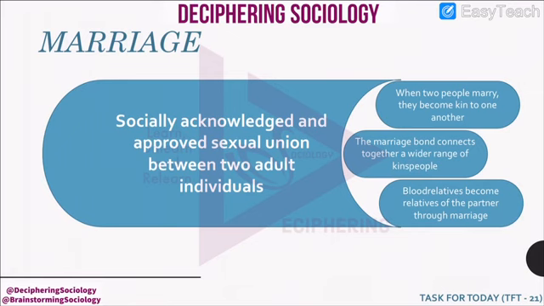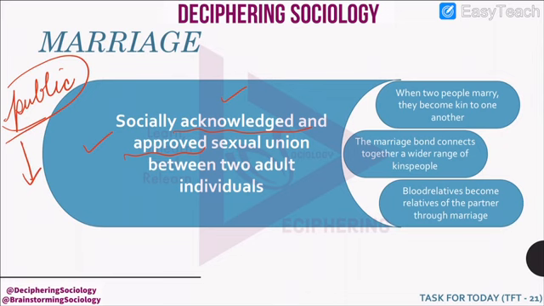The last social institution for today is marriage. What is marriage? Marriage is a socially acknowledged and approved sexual union between two adult individuals. This you have to understand, that it is a public institution.